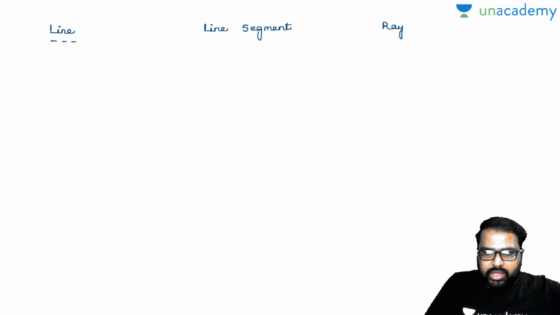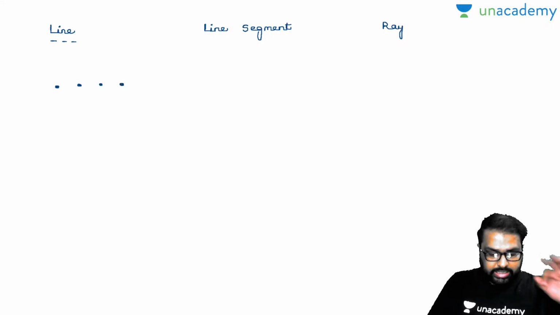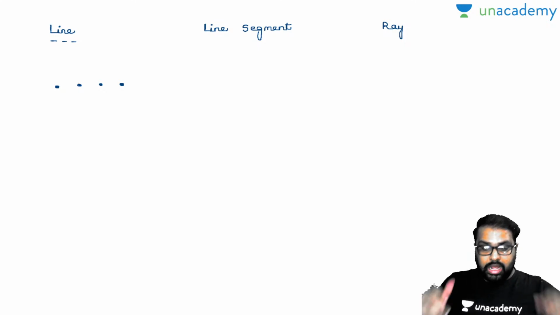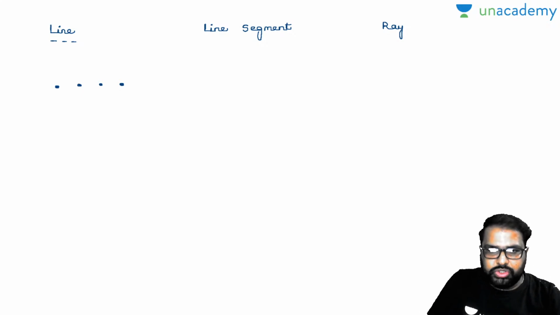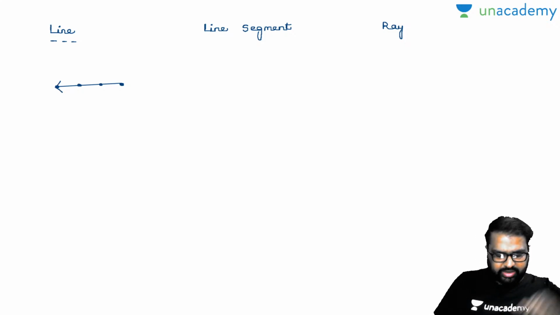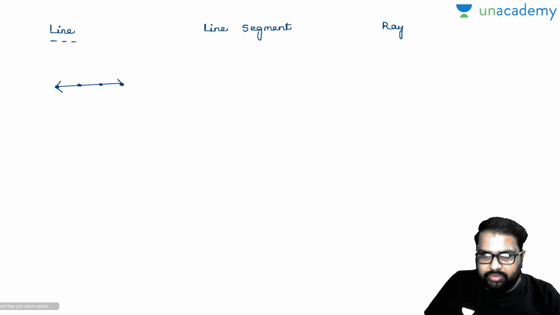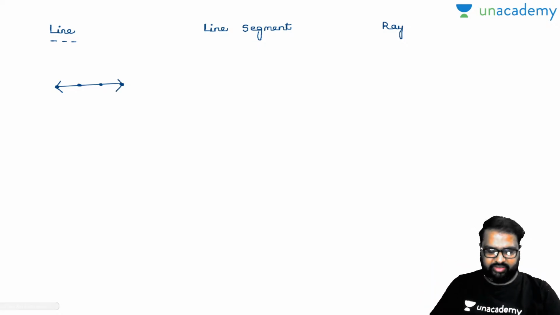Look, if there are more than 3 points on a surface, and these points are collinear, meaning side by side, then if you join all these points, a line is formed. Now this is the definition. So I'll write it down in words also. A line will not have a starting point. You can extend it up to infinity. And a line will not have an ending point. You can extend it up to infinity. So I'll write down the definition.